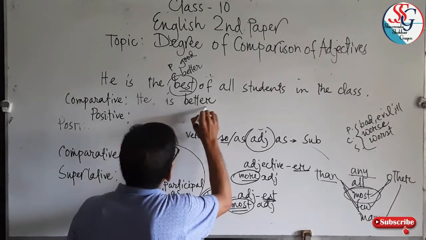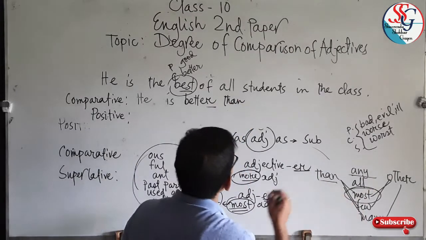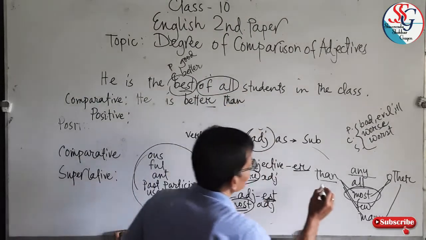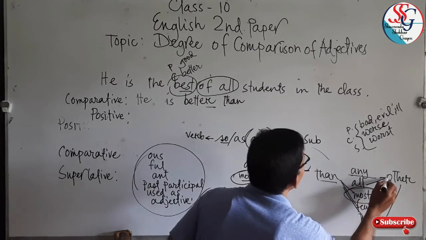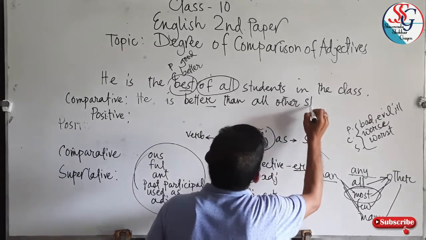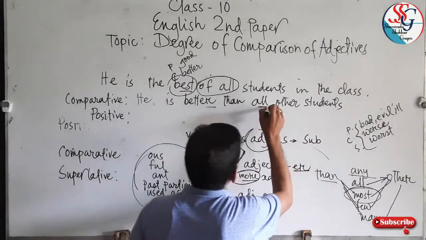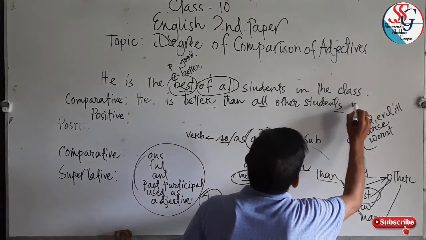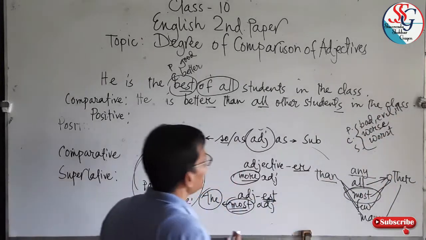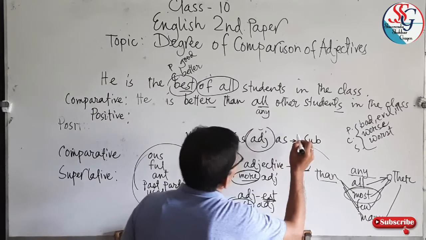Better. Here, then added to than, when of all, then all other. So all other students, all plural. So students in the class. In the same way, you can write any other student.